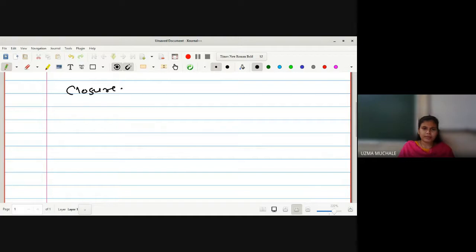I hope everyone knows what the closure of a set is. Actually, we think of the closure of the set as nothing but E union derived set of E. Okay, so this is the notation, but the actual definition of the closure of a set, denoted by E bar, is the smallest closed set containing E.